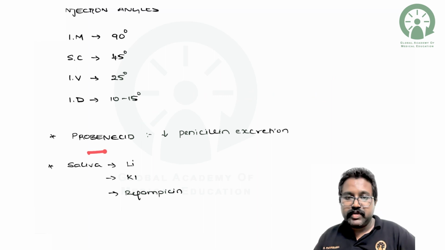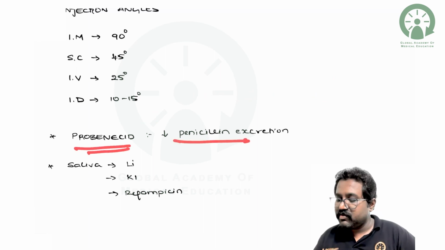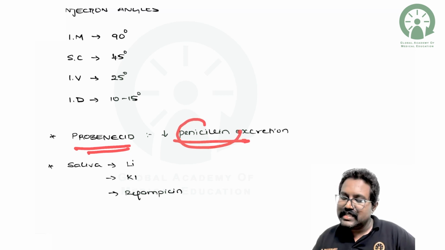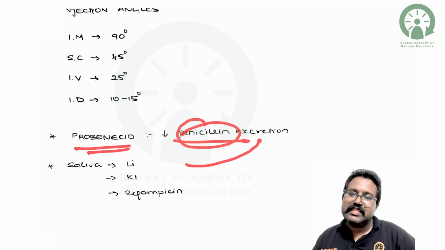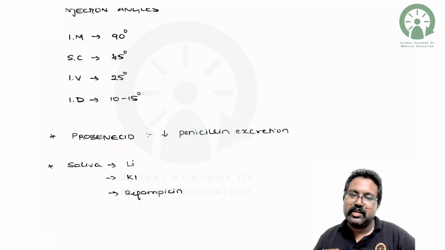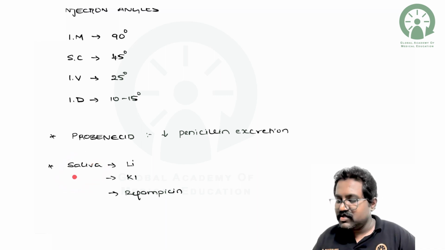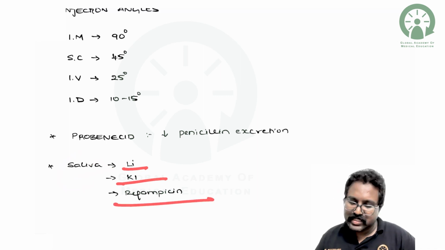When you give probenecid, both probenecid and penicillin compete for the same transporter present in the nephron. Thereby it decreases the elimination of penicillin, and penicillin concentration goes on increasing in the plasma. So which are the drugs excreted through saliva? We have drugs like lithium, potassium iodide, and rifampicin.